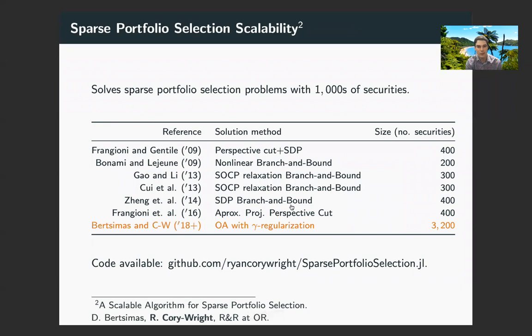Second set of experiments I'd like to talk about is sparse portfolio selection. In this problem, there have been a lot of existing approaches which quite often rely on things like SDP to be able to solve the problem to certifiable optimality at a reasonable scale. Now these approaches are very elegant and often they work quite well, but because they're underpinned by SDP, they're limited in their scalability to the size that SDPs themselves can be solved. In our case, we're able to obtain similar formulations without resorting to SDP, which means we're able to scale to problems an order of magnitude larger. And again, the code is publicly available on GitHub.